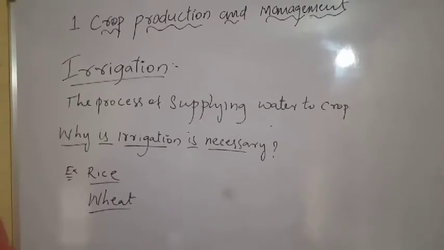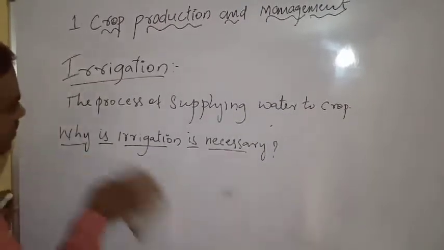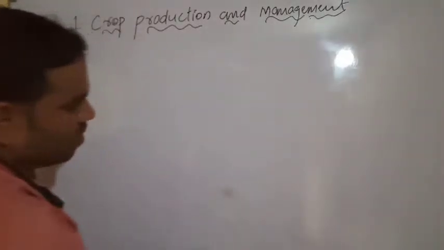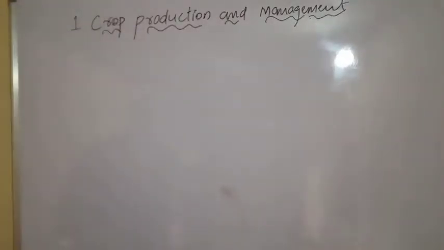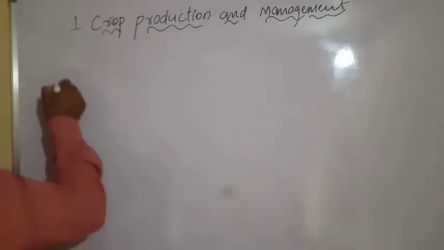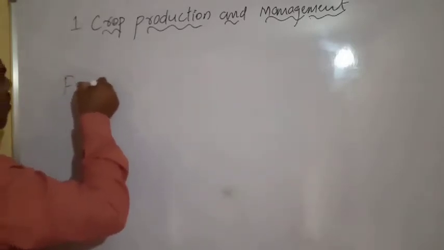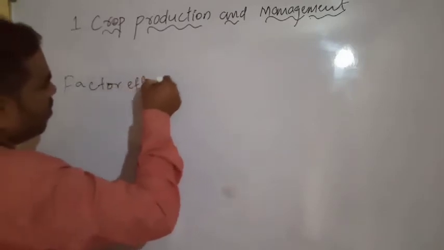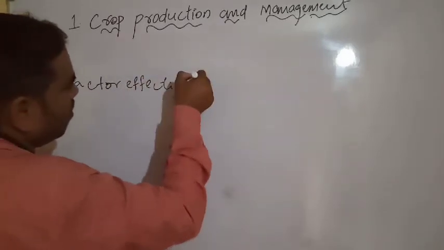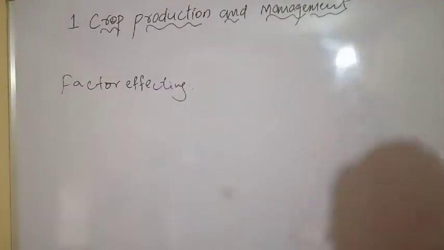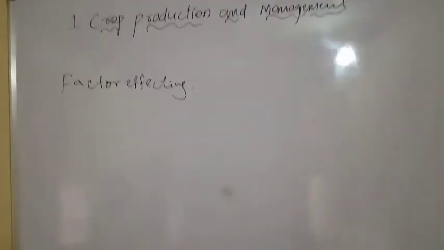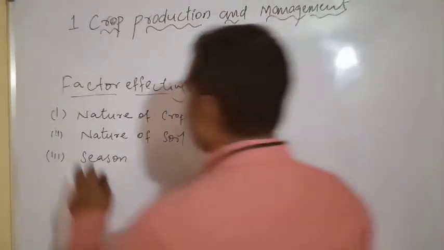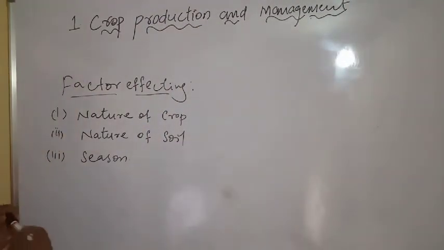See, factors affecting: nature of the soil, nature of the crop.